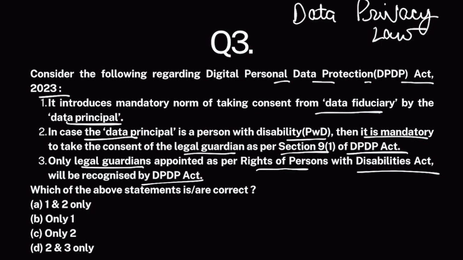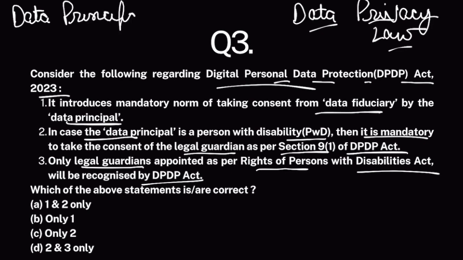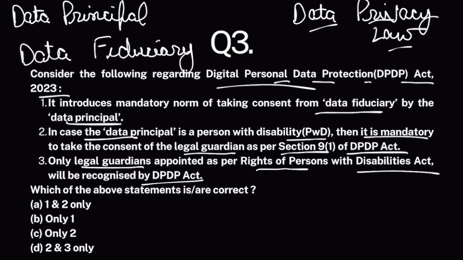Now, this would be a breach of privacy as far as we are concerned because our data is used or may be misused without our consent. So, this data privacy law basically makes it mandatory for all these companies to take the consent of people before using their data. Now, as per this law, the people whose data is being collected are known as data principal. And the companies who are collecting this data are known as data fiduciary, who are basically collecting this data, processing this data, using this data.